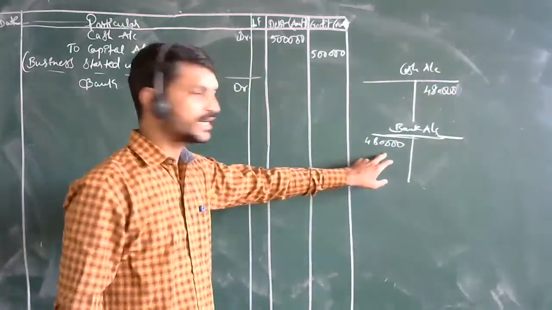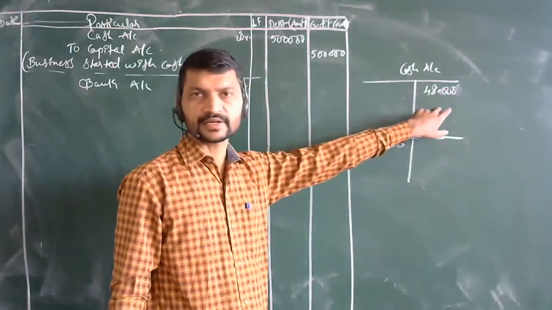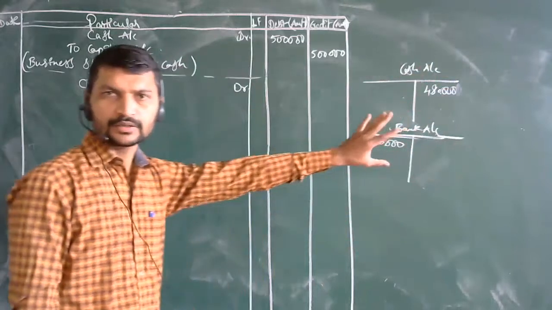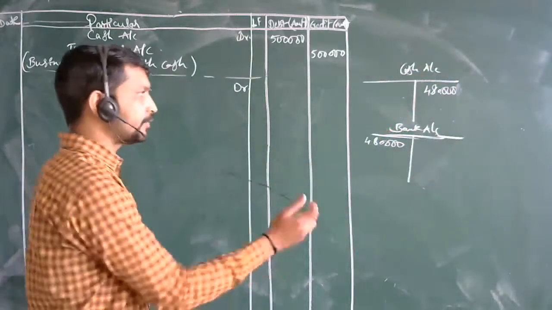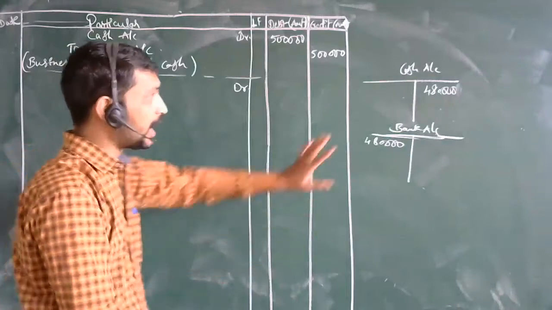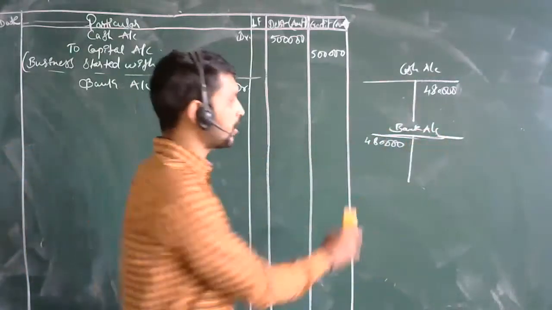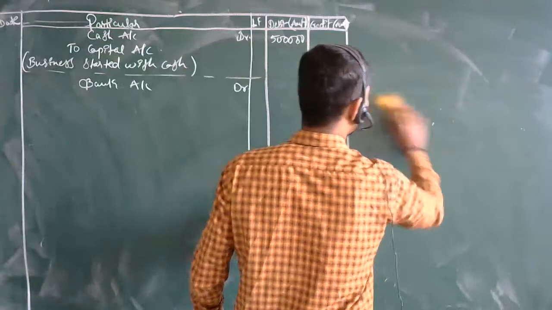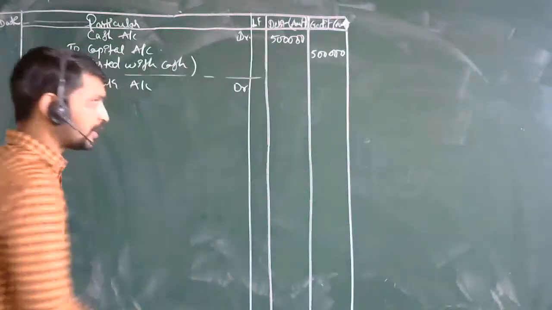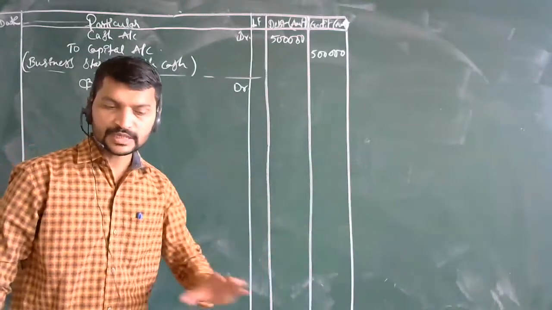This is one side debited and one side credited, right? In the previous session we have discussed this, but I am highlighting it so that you should not get any doubts. I will not repeat these things, you must understand on your own.